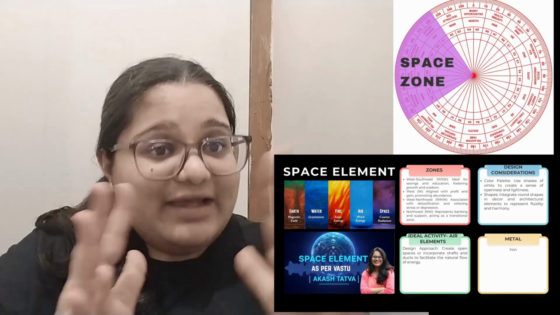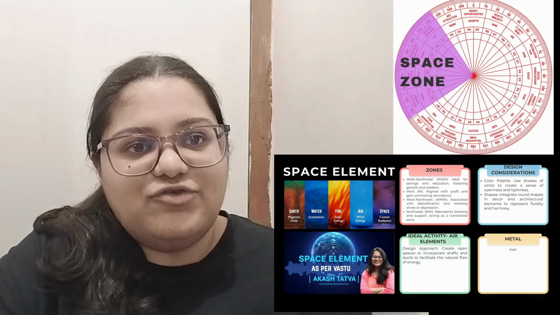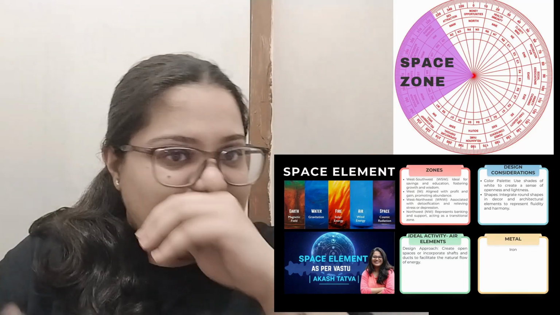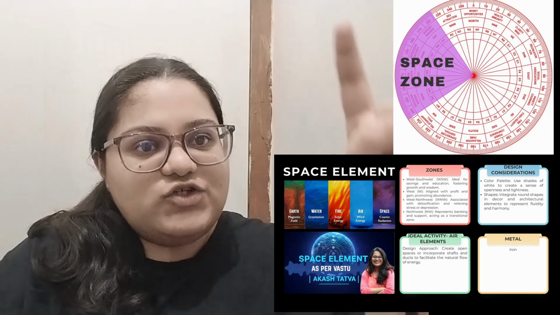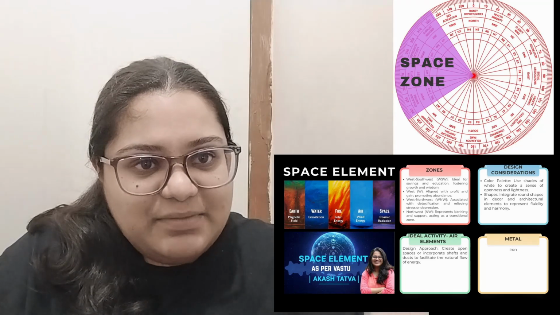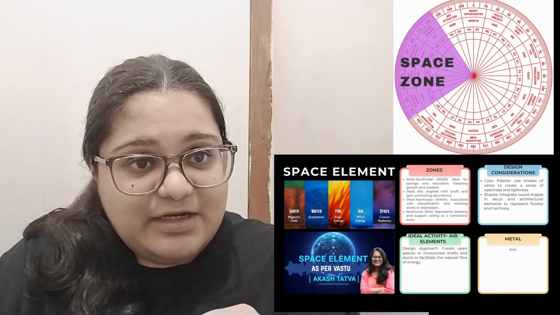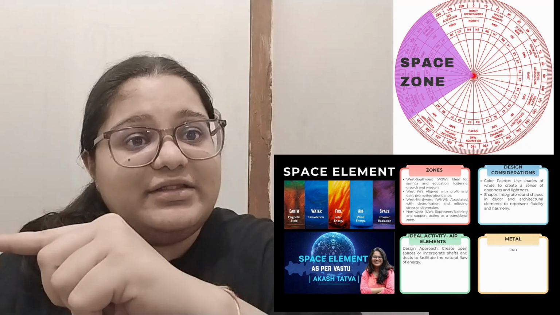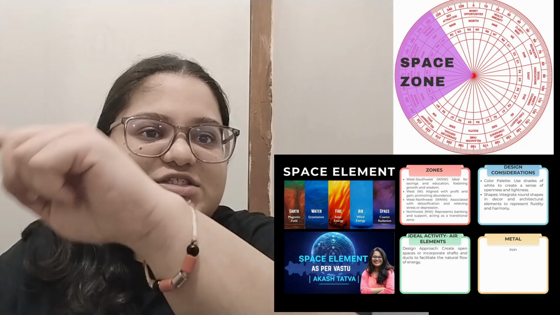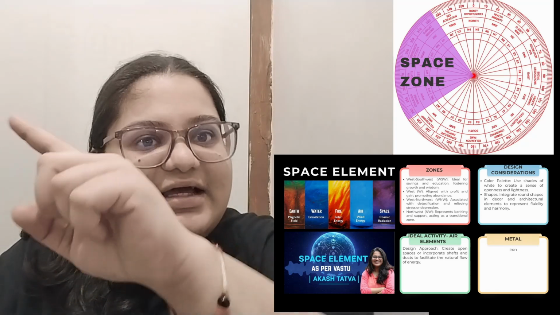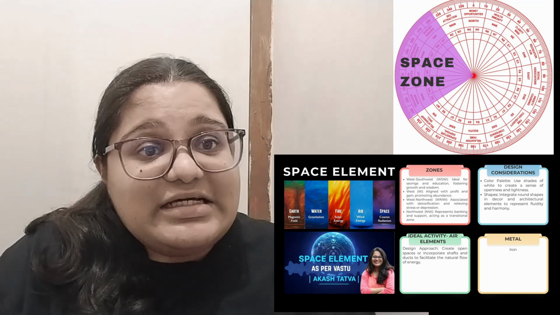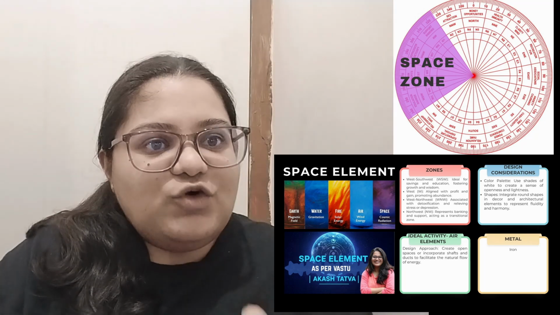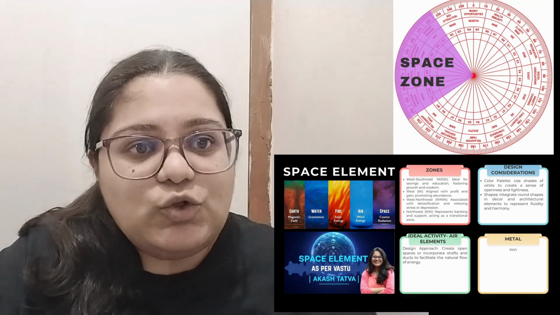So basically, before I get into the individual attributes of your space element, let me tell you what I meant by the loop. Your water element transitions to becoming your air element, which becomes a fire element, your fire becomes your earth, and similarly your earth element transitions into becoming a space element. Again, from space it transitions into becoming the water element. So the cycle continues to happen over and over again, and that is why it's a closed loop that we have.